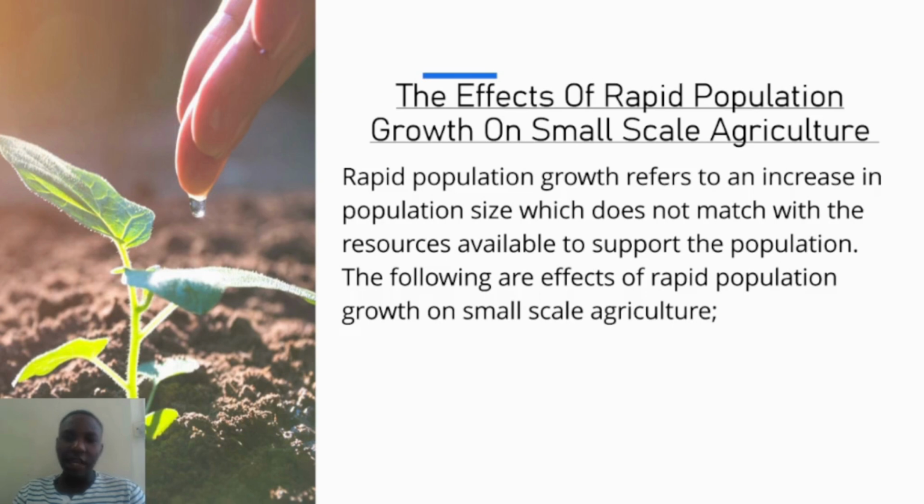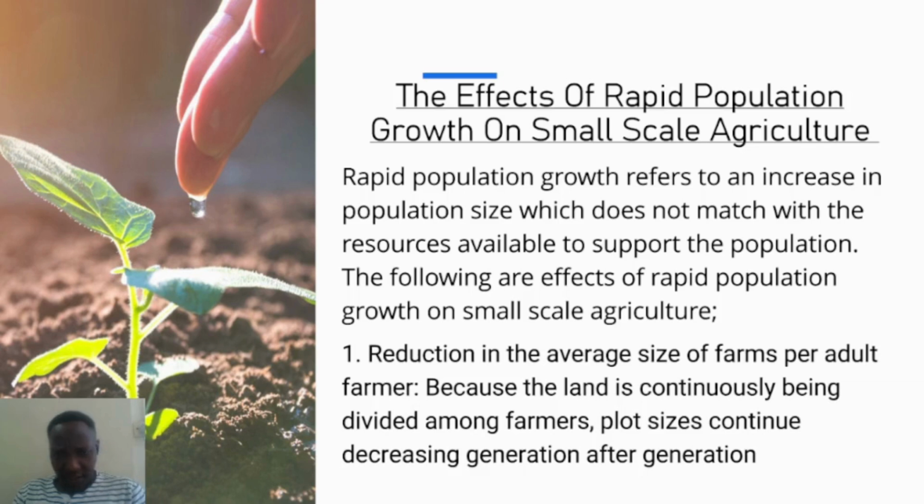Now we'll start with the meaning of rapid population growth. It refers to an increase in population size which does not match with the resources available to support the population. So when you see that there's a rise in population size and the resources that are there to support the population just remain the same, that kind of condition we can term as rapid population growth. Now, the following are just some of the effects that can result from rapid population growth on small scale agriculture.